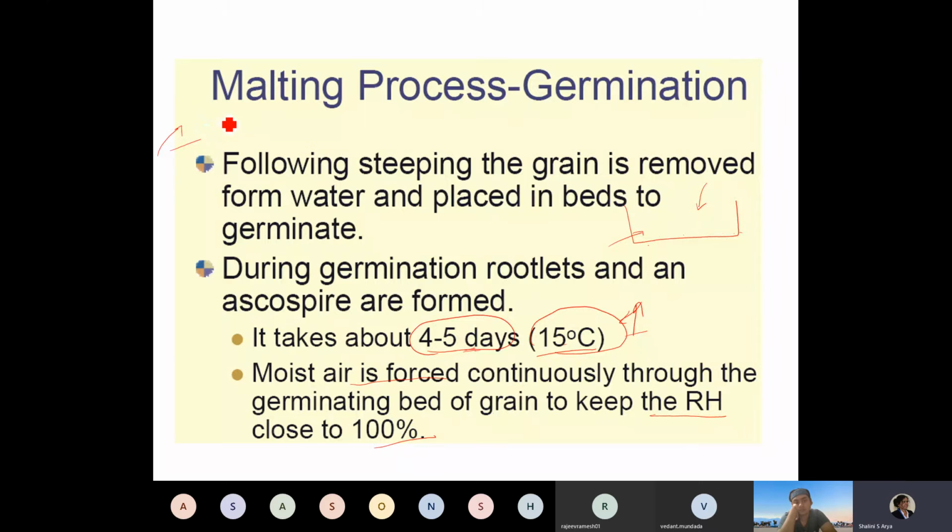They are generally kept in a moist muslin cloth, and water is sprinkled on it, because when the grain is germinating, a lot of reactions are happening. The germ utilizes the nutrients present in and around it, and that is why the shoot or acrospire is developed. Usually 95 plus, close to 100%, relative humidity is maintained.